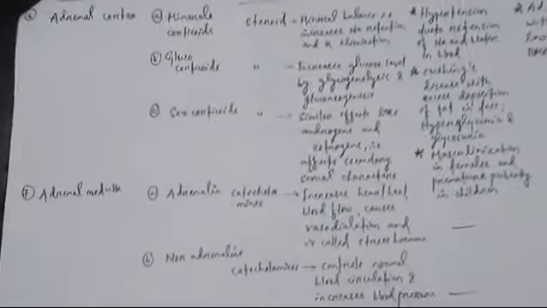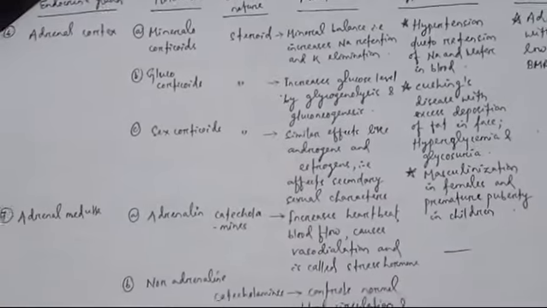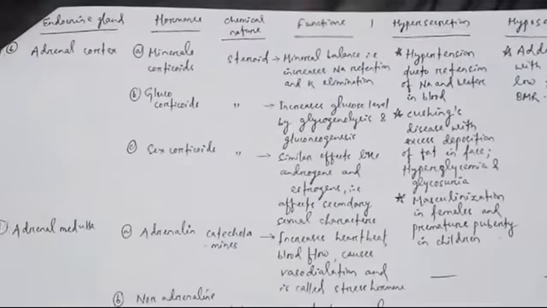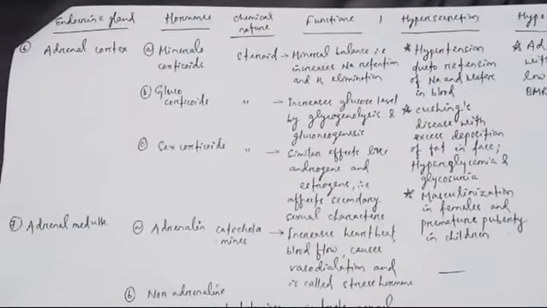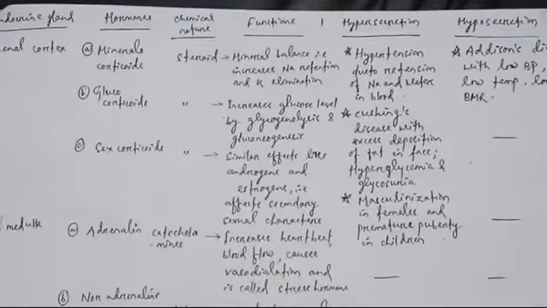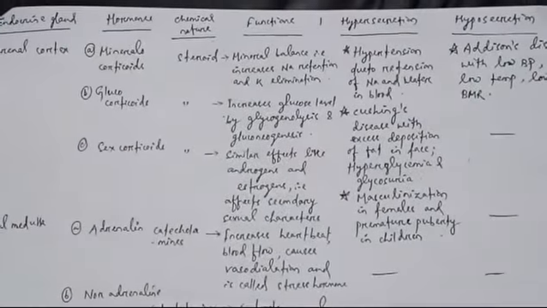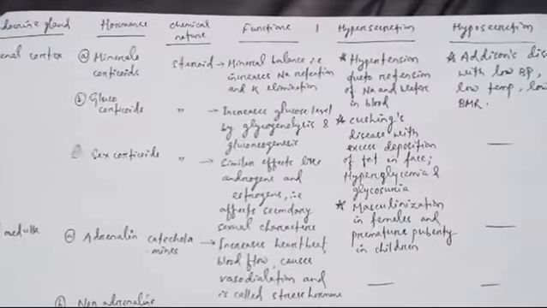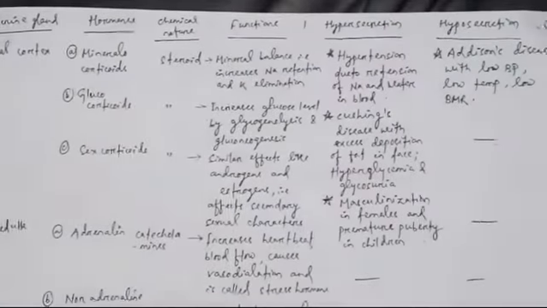See, next is adrenal gland. Adrenal gland, it releases what? Adrenal cortex, it is releasing three hormones. All these are steroid hormones, chemical by nature. All these are steroids. First one is mineralocorticoid. Its function is maintaining mineral balance, that is increases Na retention, means sodium retention, and K elimination, potassium elimination.